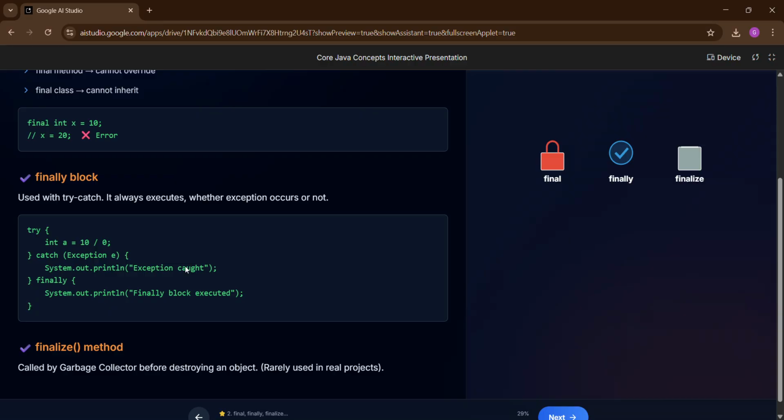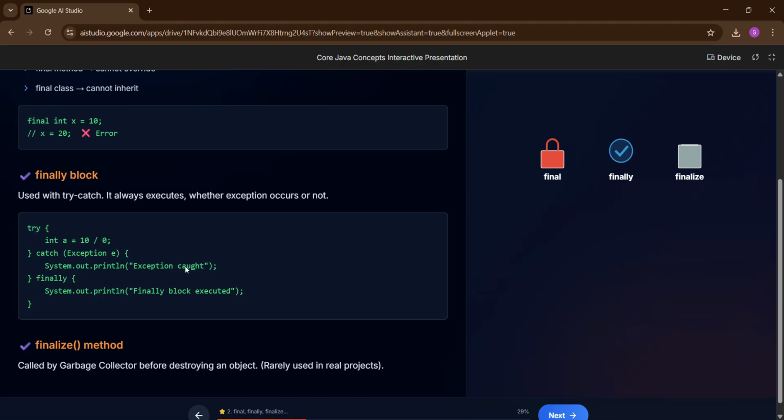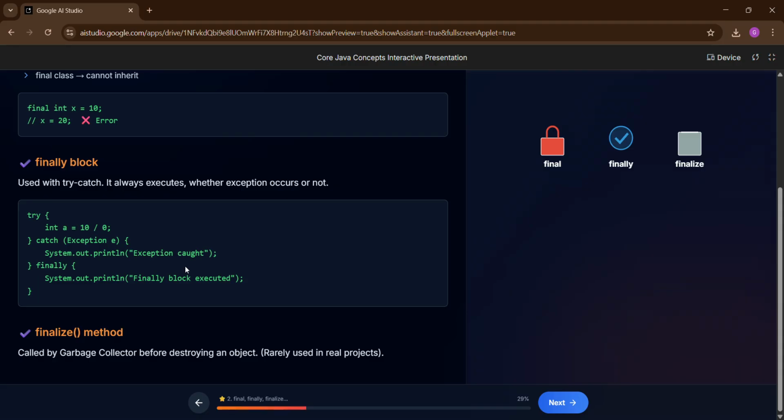Finally block. Definition, used with try-catch. It always executes whether exception occurs or not. You can see the code in our conversation history. Output, you can see the code in our conversation history.